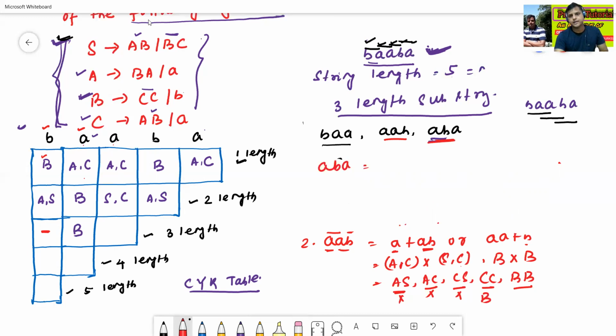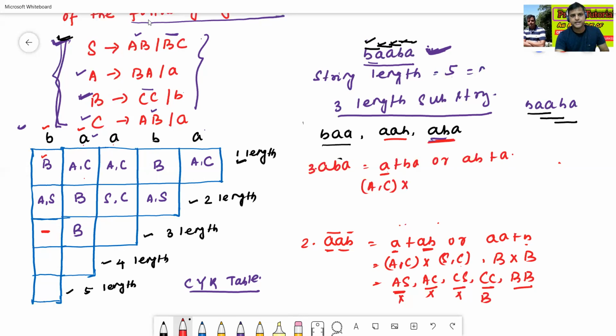How to find ABA? A plus BA, or AB plus A. How to find it? See here, A. How to find A? We can find A from AC.